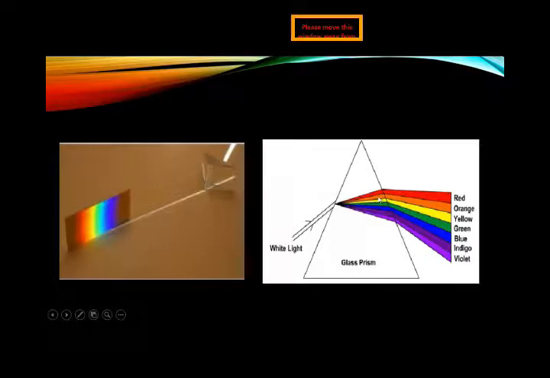It deviates less. Why does it deviate less? Because it has a greater wavelength. That's why it deviates less. And the violet light has a smaller wavelength, and that's why it deviates a greater amount. So now you can understand that the prism deviates the white light according to the wavelength.